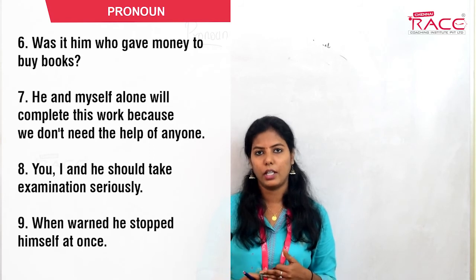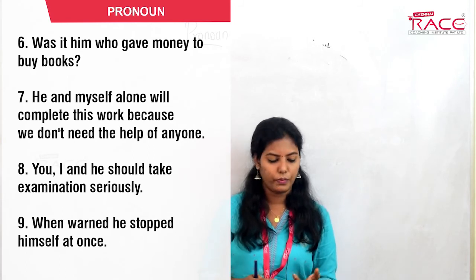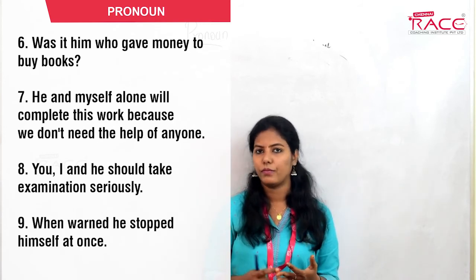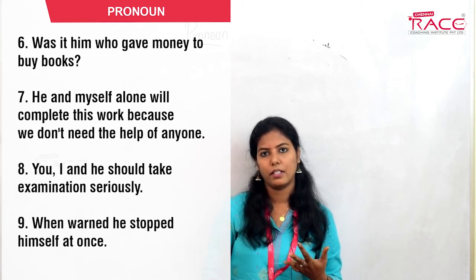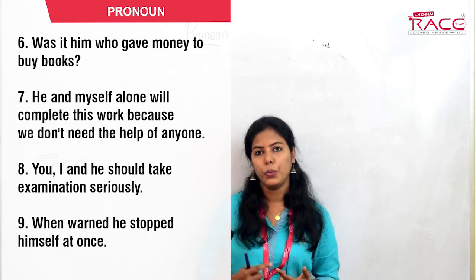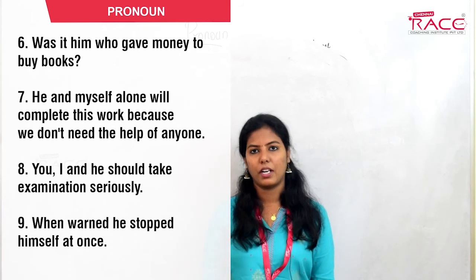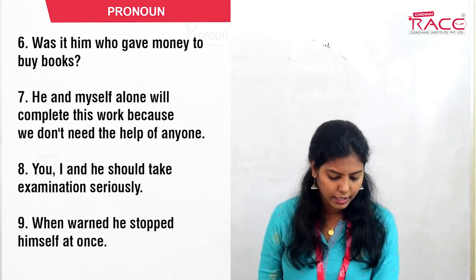If they are in singular, we must follow 2, 3, 1 order. So which one is the second person? You. Which one is the third person? He. Which one is the first person? I. So it must be: You, he and I should take examination seriously.